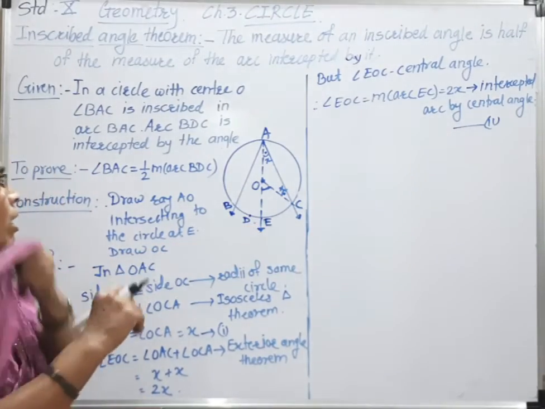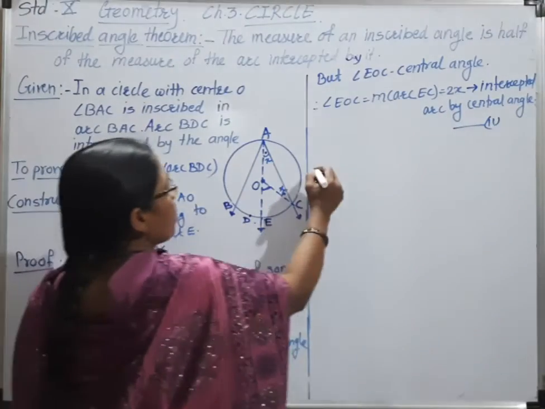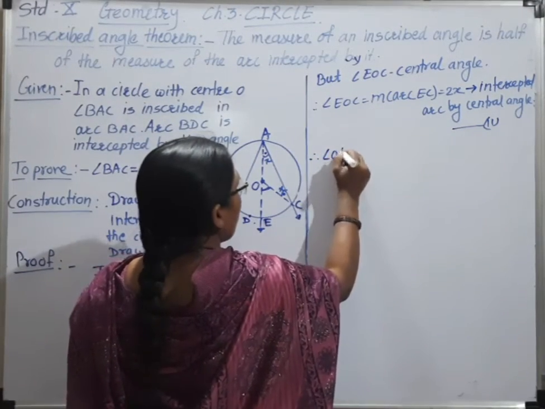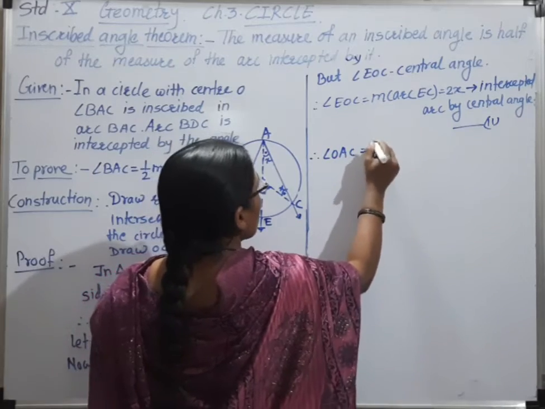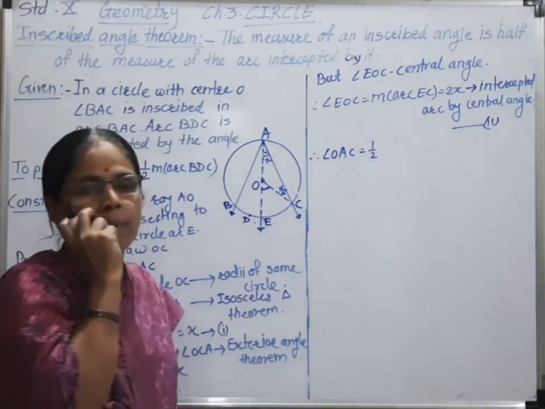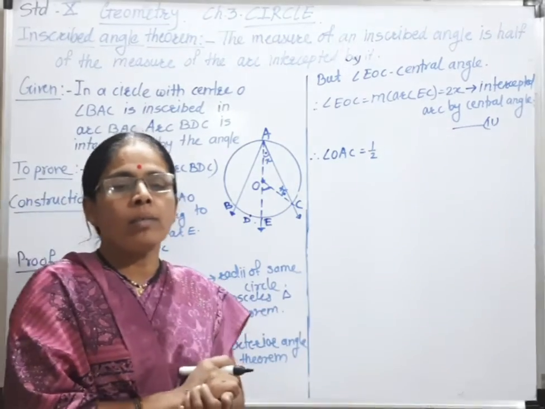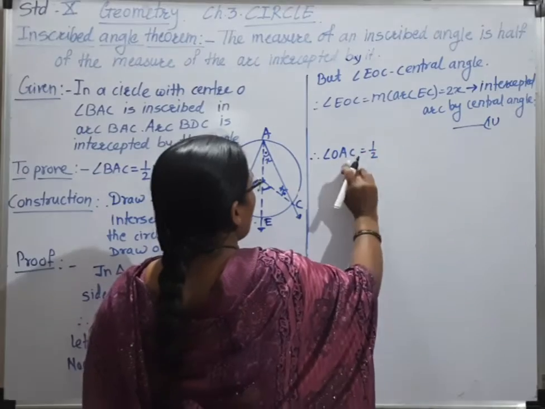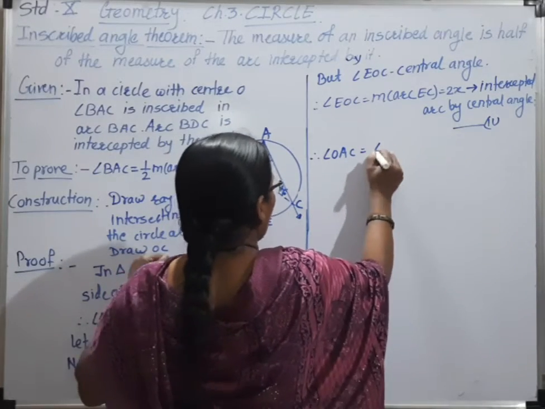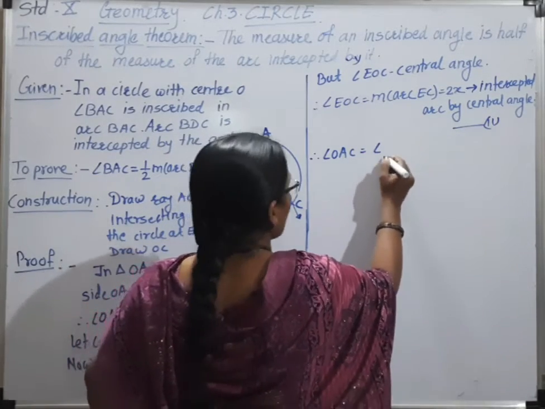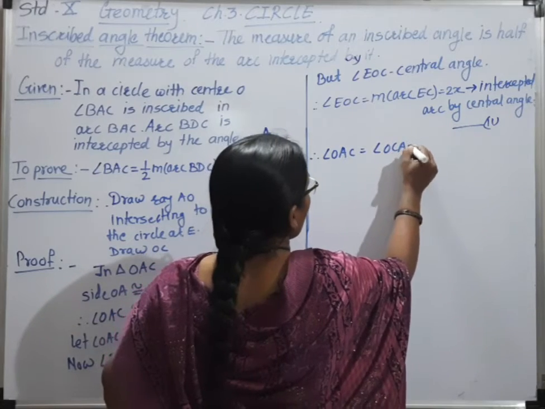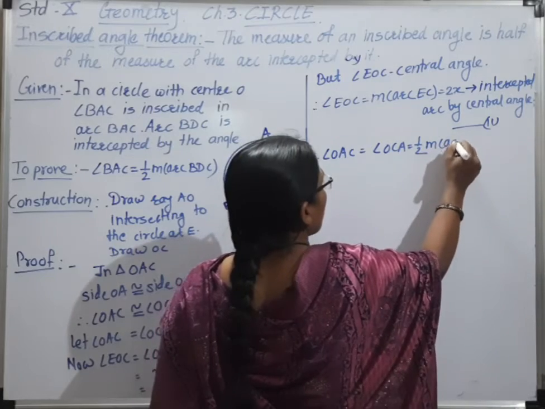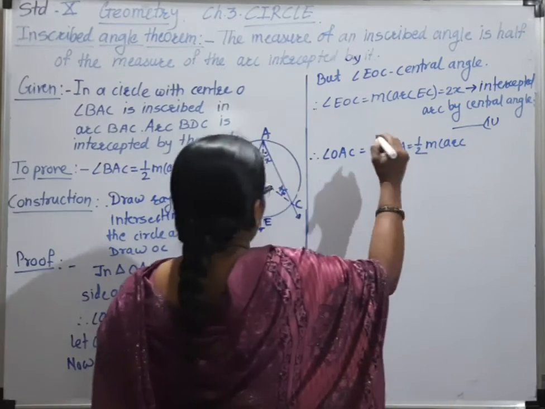That's why angle OAC is half of major arc EC, or we can write OAC is equal to angle OCA is equal to half of major arc EC.